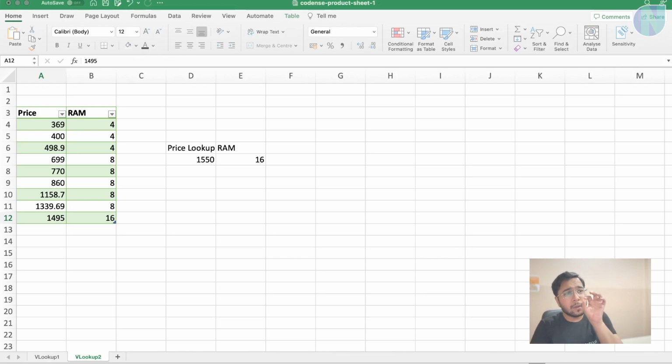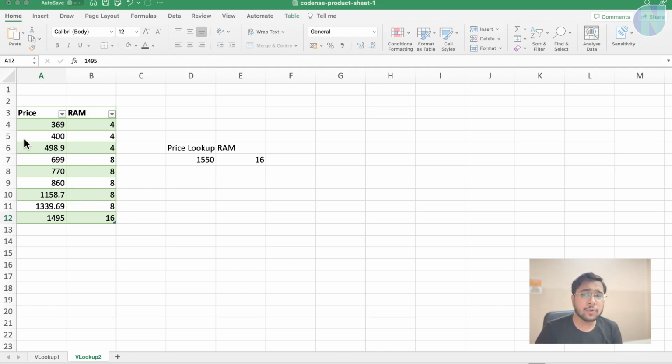So we need to enter this VLOOKUP formula. The first argument will be the lookup value. The second argument will be the table range. The third argument will be the column number, so that values for that column are returned. And finally, the last argument is true. That is, allow the VLOOKUP function to find the approximate match.